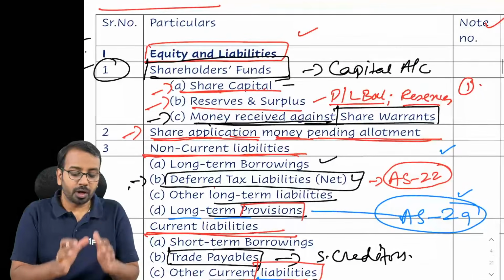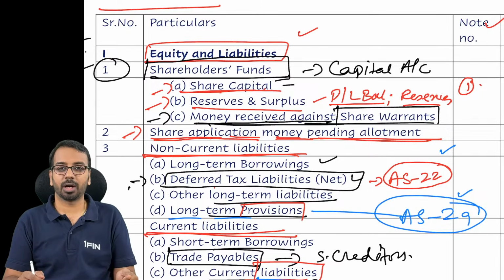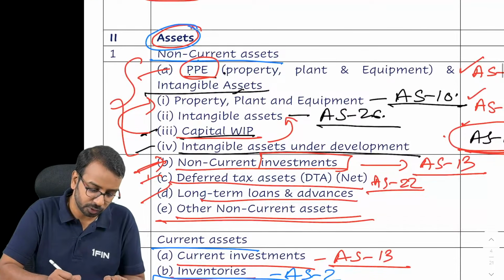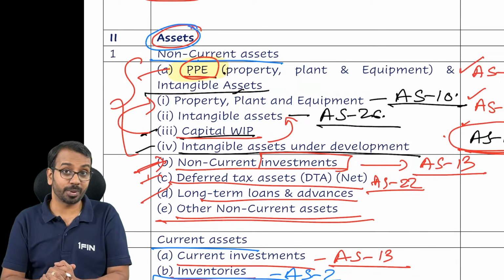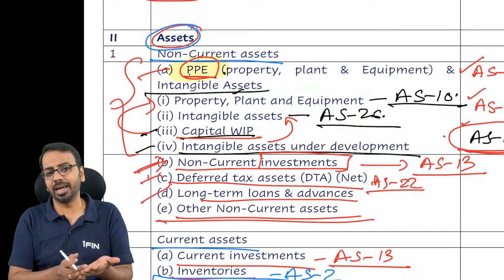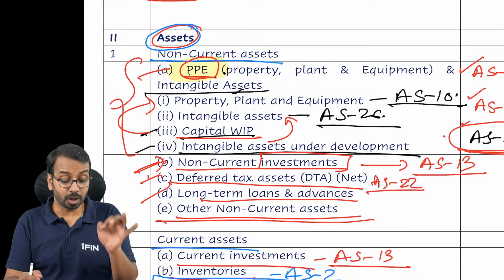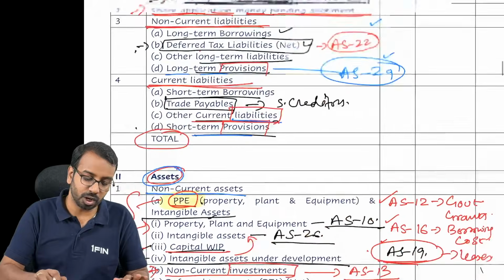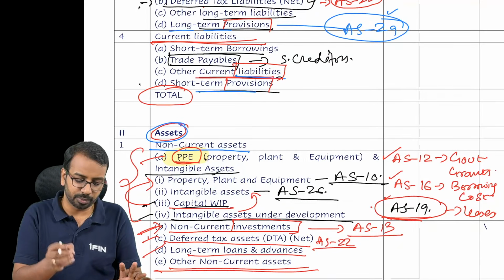Now, for each item that appears in the balance sheet, there is a long list of disclosure requirements. Sir, what is the meaning of disclosure? The best way to understand, say for example, we have property, plant and equipment. In the balance sheet, we will give only one item called property, plant and equipment. Now, in that property, plant and equipment, we may have land, buildings, machinery, furniture, air conditioning system, so many things. So what the standards and Schedule 3 require is, on the face of the balance sheet, disclose only one item, that is property, plant and equipment.